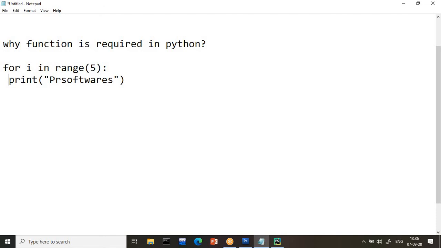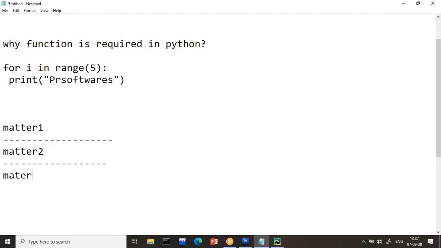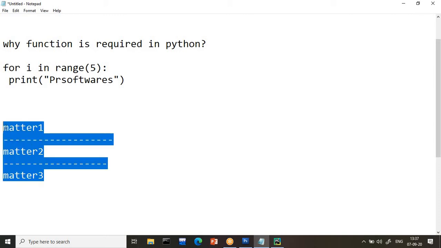But now my requirement is, suppose I want to print some matter. Then I want to do some other work. Again I want to print that same matter, whatever it was the first time, the same matter the second time also. Again I want to do some task. Again I want to print that same matter. So the same matter is repeating 3 times in my program.